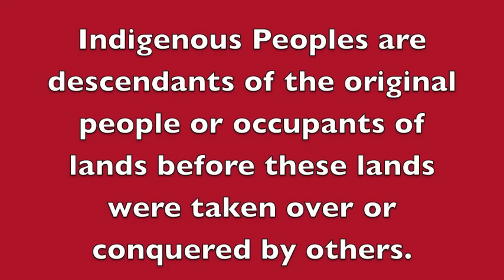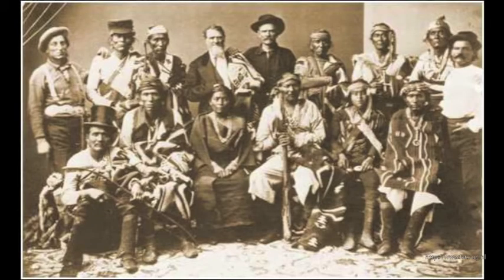Who are Indigenous peoples? Indigenous peoples are descendants of the original people, occupants of lands before these lands were taken over or conquered by others. For example, in the southwest of the United States, Diné, Apache, and Pueblos were the original people to the area. Many Indigenous peoples have maintained their traditional cultures and identities, like the way of dressing, language, and the cultivation of land. Therefore, they have a strong and deep connection with their ancestral homelands, cultures, and identities.